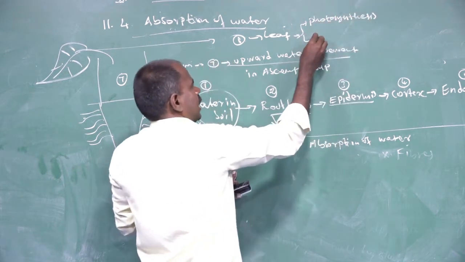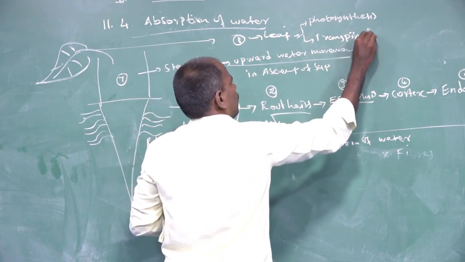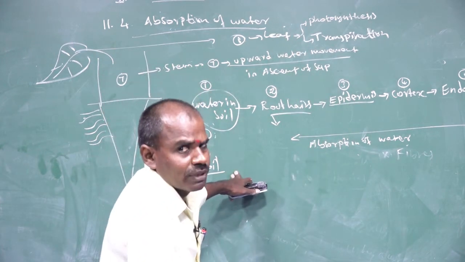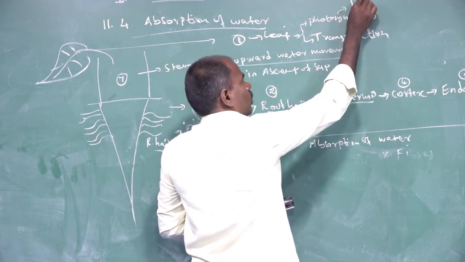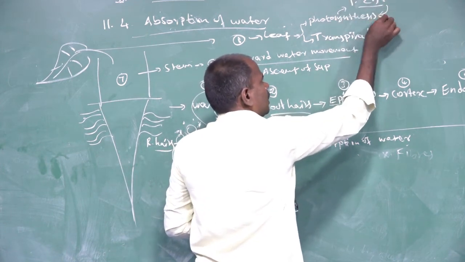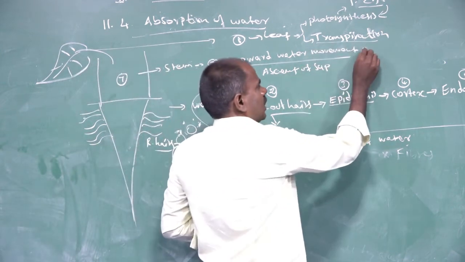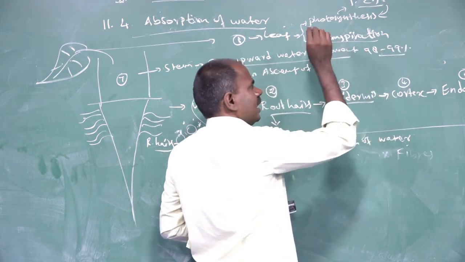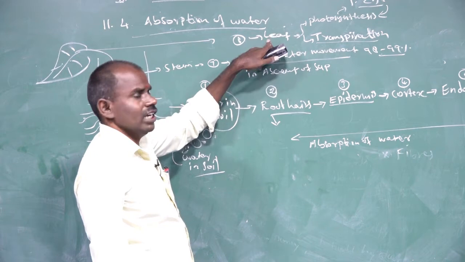The second one is transpiration. Photosynthesis utilizes 1 to 2% of the water, and the remaining 98 to 99% of water is used in transpiration or gas exchange. These processes are involved in the leaf system.